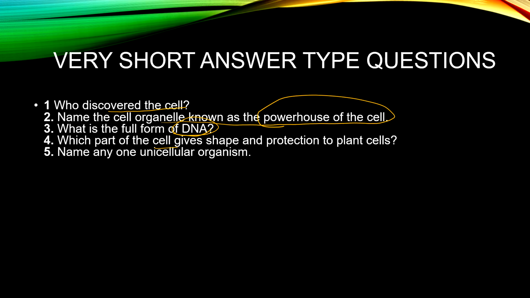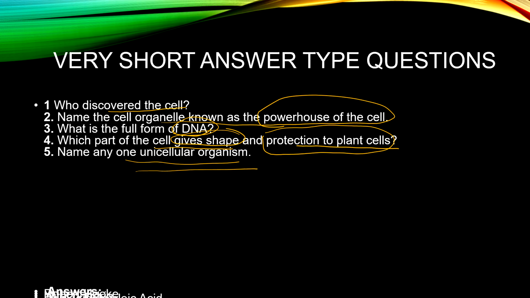Which part of the cell gives shape and protection to the plant cell? There is a specific part of the cell which is giving shape and protection to the plant cell. What is that you are going to answer here? Name any one unicellular organism. So what are the answers of these questions? I think till now you all know the answers, but let us see them.